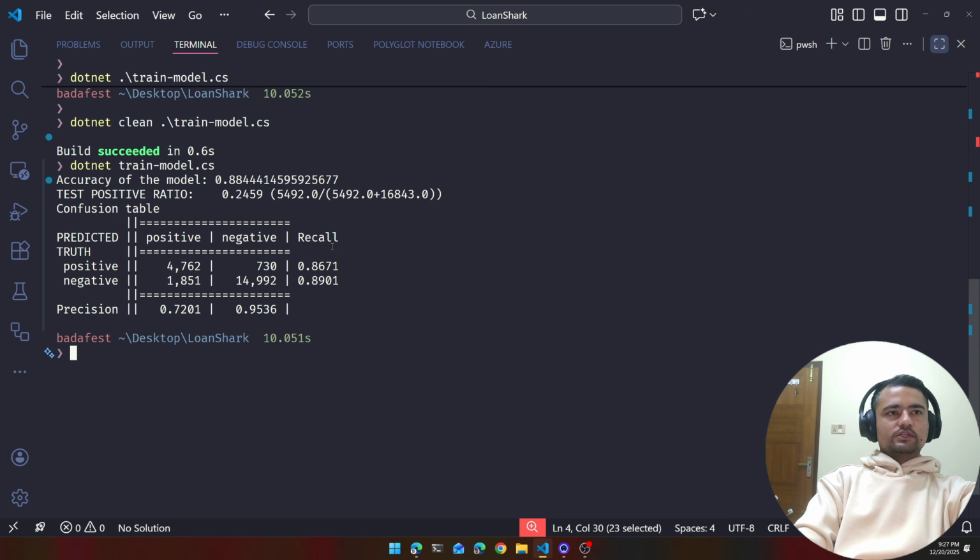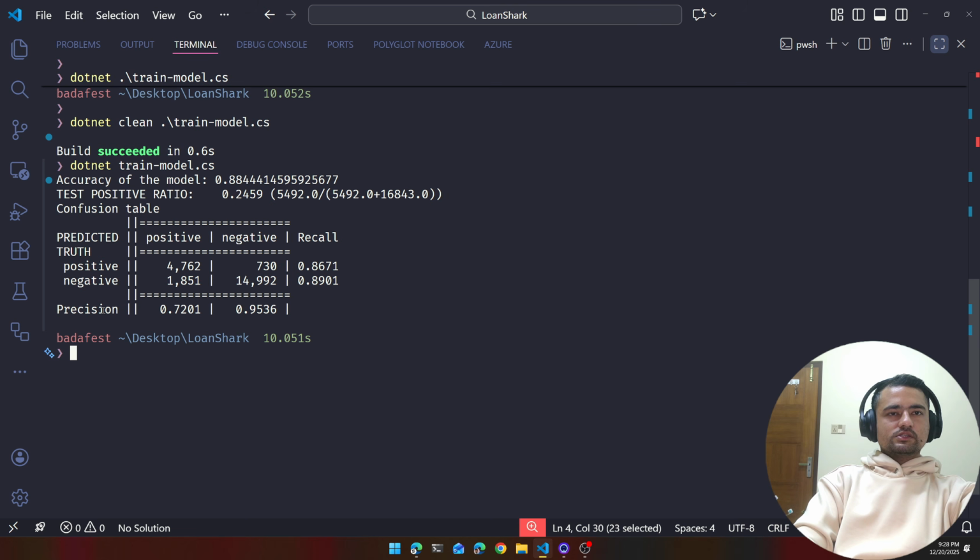Same thing for the negative recall. It's just the ratio of this number to the sum of these. This tells us for what percentage of the actual negative rows did our model correctly predict negative. For almost 15,000 rows that were negative, our model correctly predicted negative. So that is what this recall means. This also is higher the better. In our case, it's 89%.